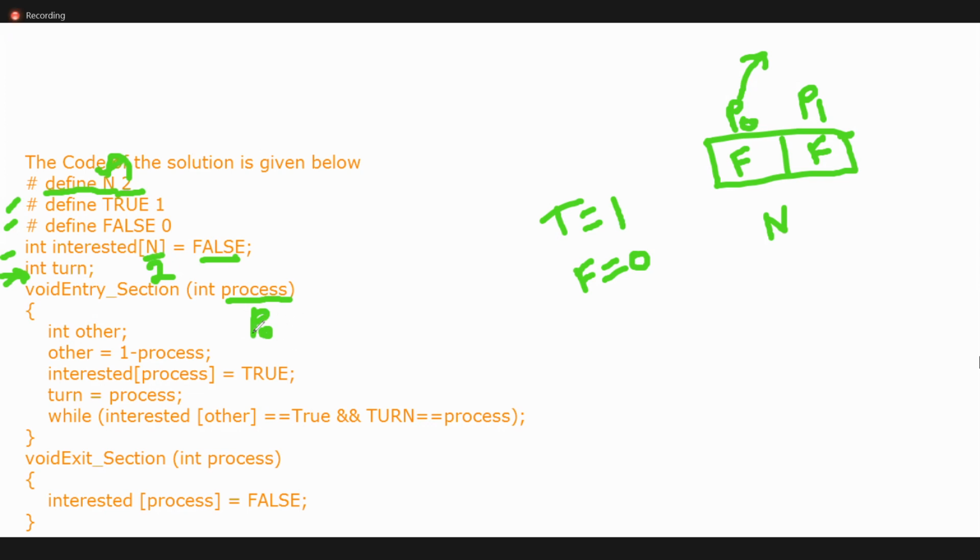Currently, which process is entering the critical section, and we also need to find the other process. How do we find it? 1 minus process. The process is P0, which is 0, so 1 minus 0 is 1. So the value in other is 1, P1. The current process is P0, and the other process is P1.